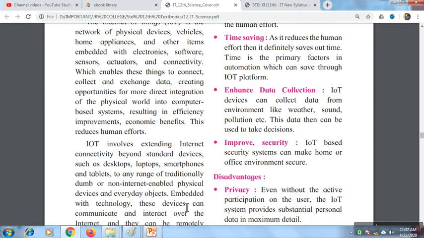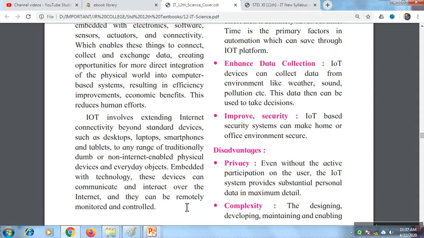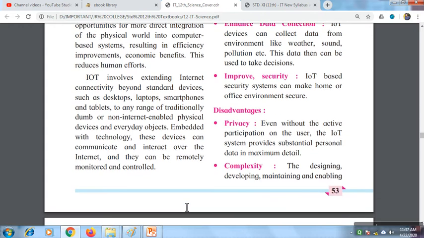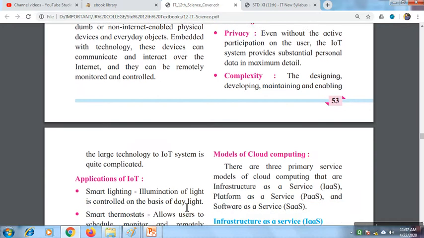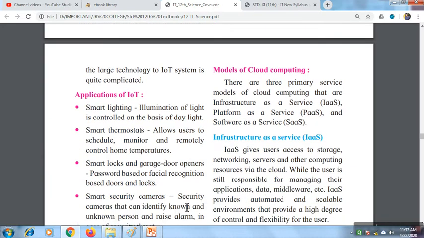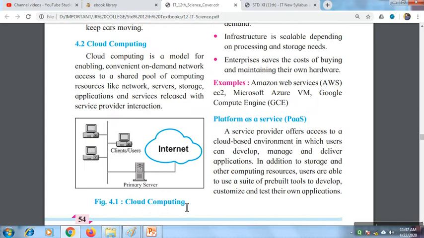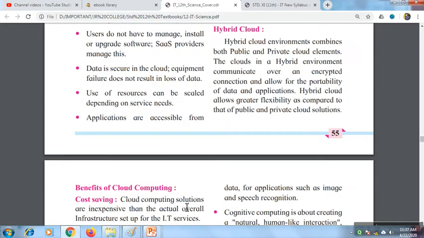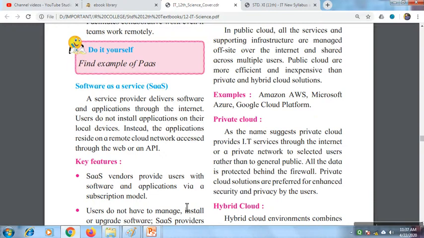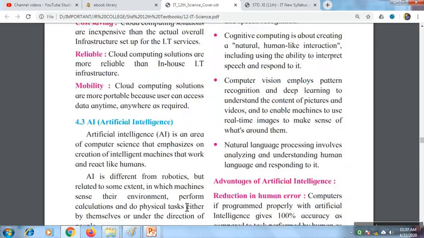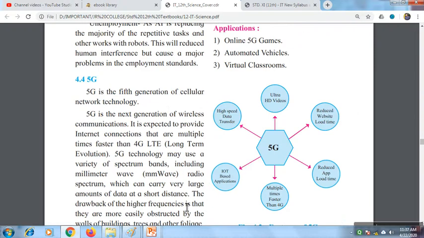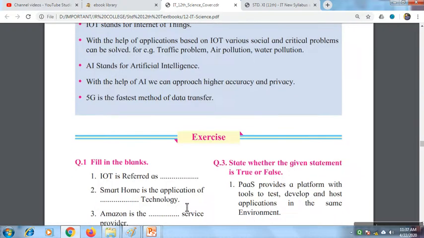If you have an intelligent smart TV, the electronic components which come in that are an example of IoT. Then if you have a smart fridge, smart washing machine, there are also some electronic components used which come under IoT. Then we'll be learning about cloud computing. This is one topic. So these are all theory topics. And then about 5G network. So this chapter is very short.